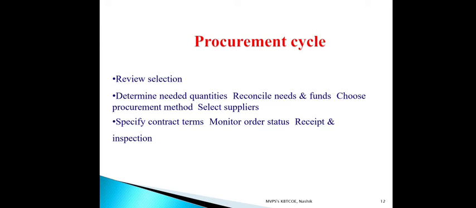Then the procurement cycle. In the procurement cycle, we have to review the selection, determine needed quantities, then fund, choose the procurement method, select suppliers, then contract terms, monitor order status, receipt and inspection.